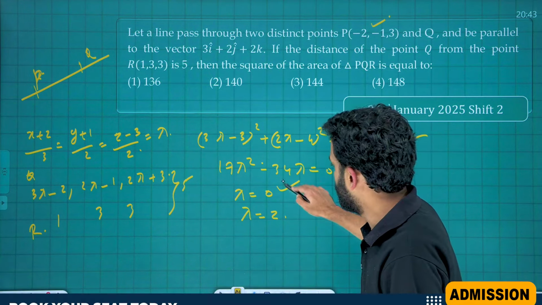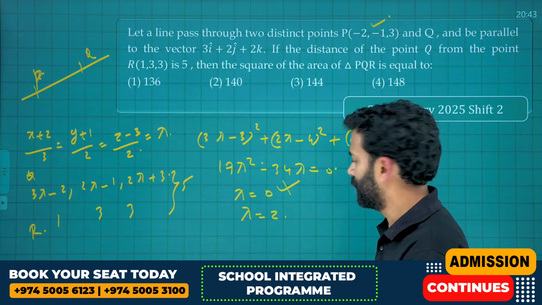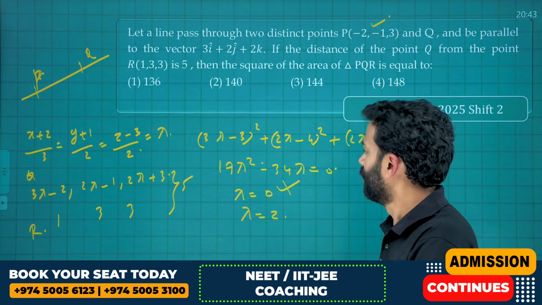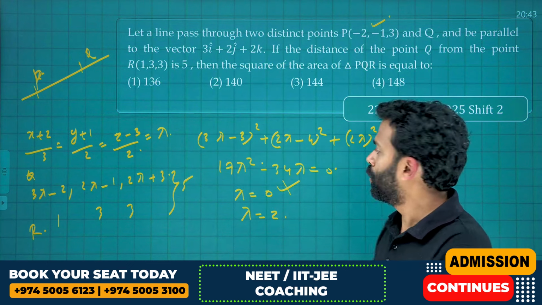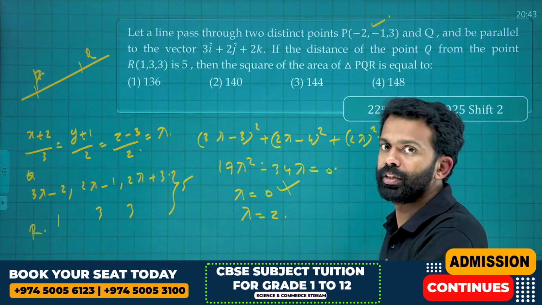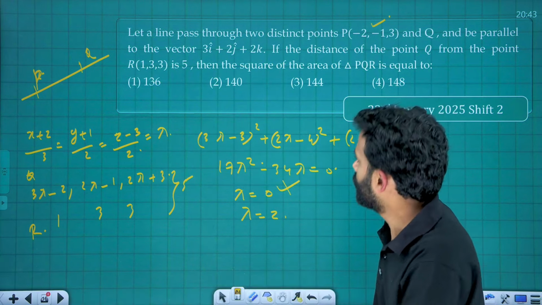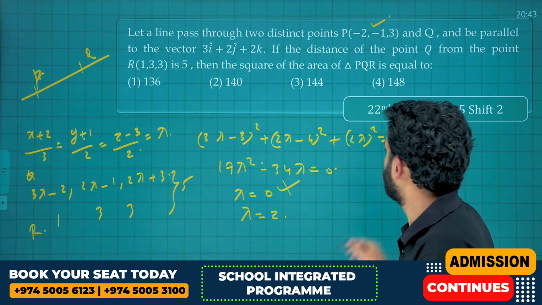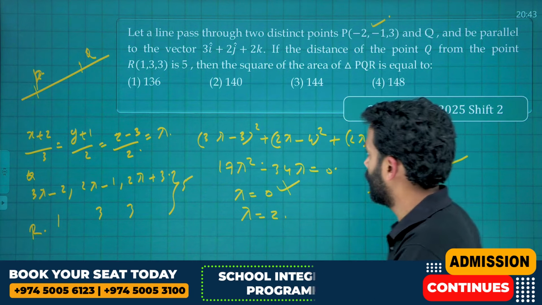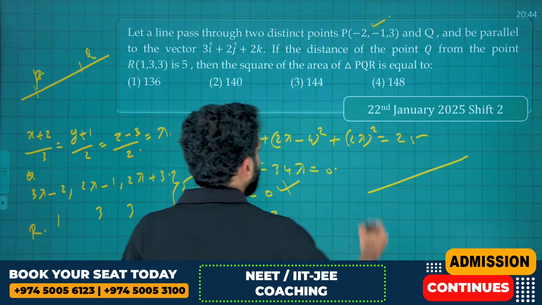Therefore, we don't have to consider lambda equal to 0 there. It's not incorrect, but by applying lambda equal to 0, you will get a coordinate which is already given. Therefore, to get Q, you need to use another value for lambda, that is 2.